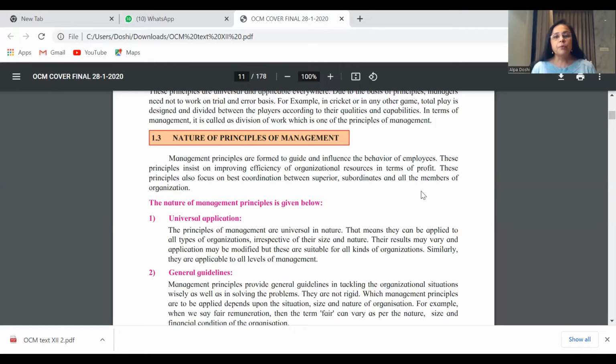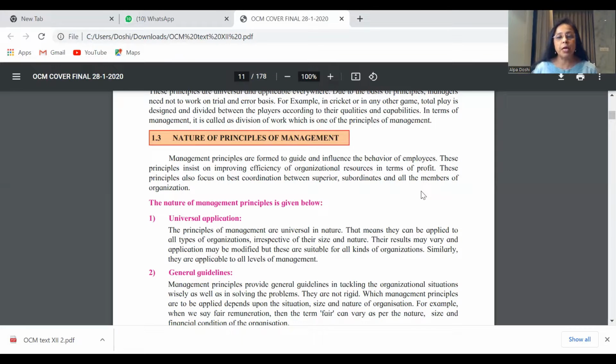Thereafter, you say, though principles of management are fundamental guidelines, they are not rigid and they are flexible. In other words, they can be changed, they can be modified from time to time, and they can be altered as per the situations.